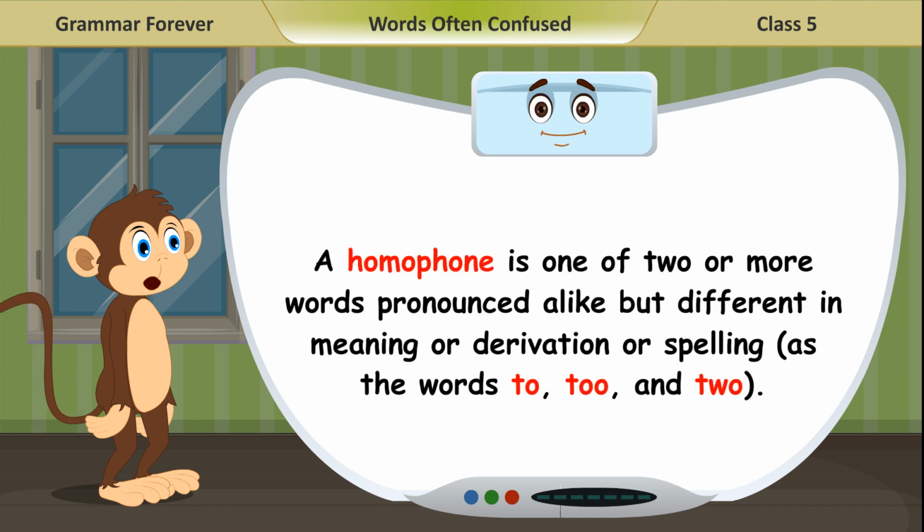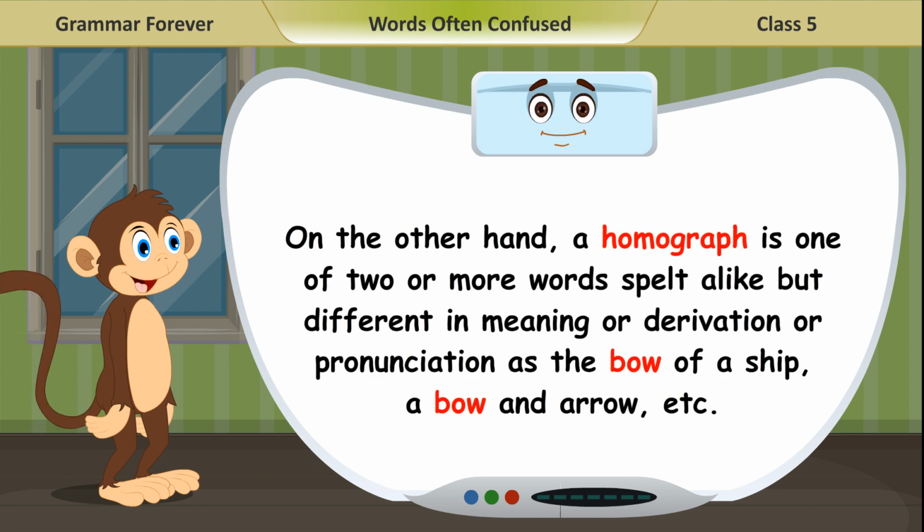A homophone is one of two or more words pronounced alike but different in meaning or derivation or spelling, as the words to and two. On the other hand, a homograph is one of two or more words spelt alike but different in meaning or derivation or pronunciation, as the bow of a ship, a bow and arrow, etc.